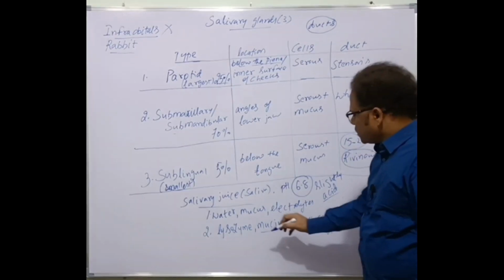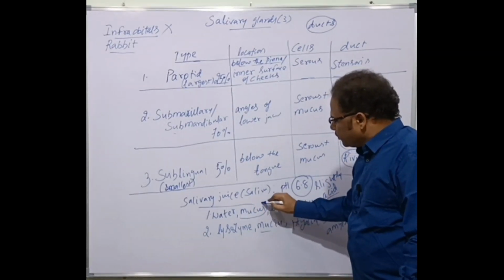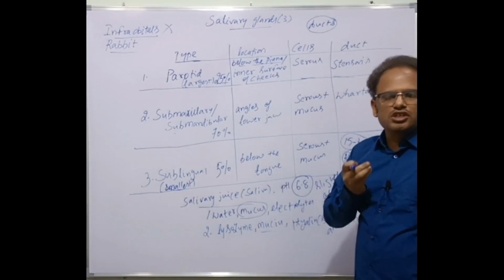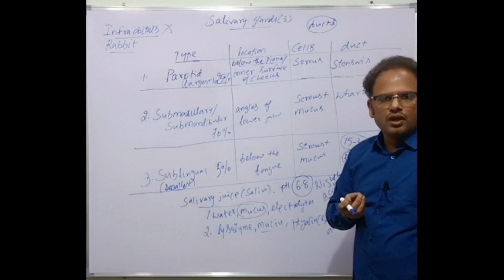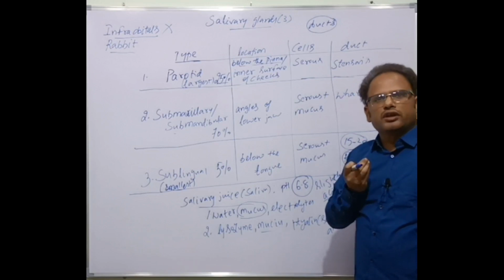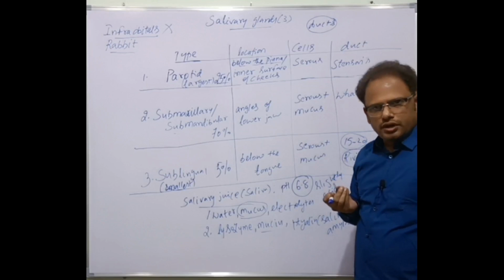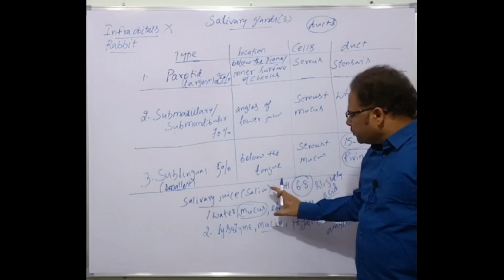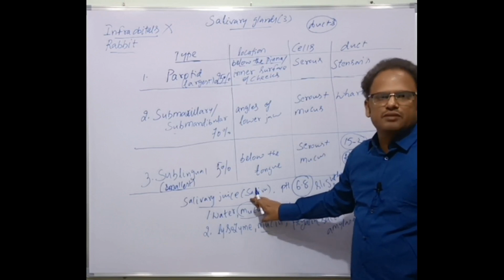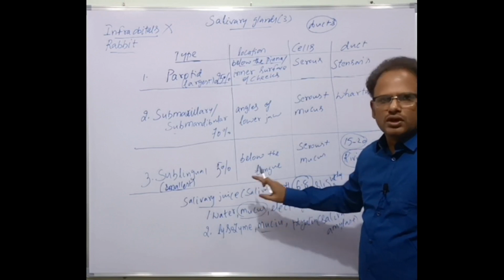This is the composition. See here, large amounts of mucus are secreted. Why? Because the food has to be masticated, chewed in the buccal cavity itself. After chewing, it has to be lubricated, isn't it? Then passed to the next part of the digestive system. It's possible because the mucus is secreted, which is helpful for the lubrication of the food for easy passage. That's the function of mucus here.